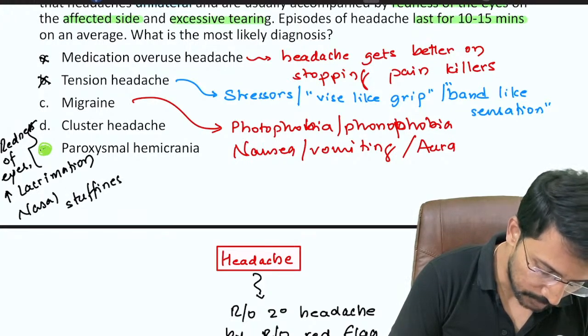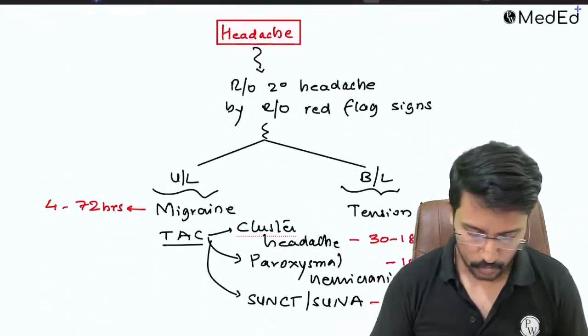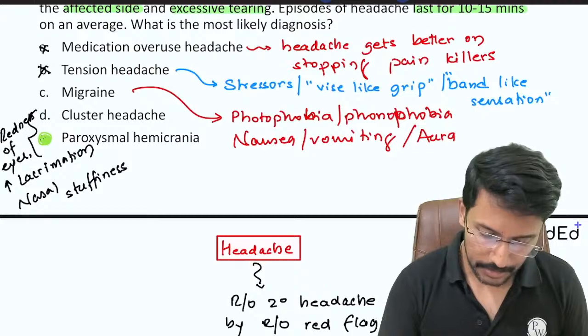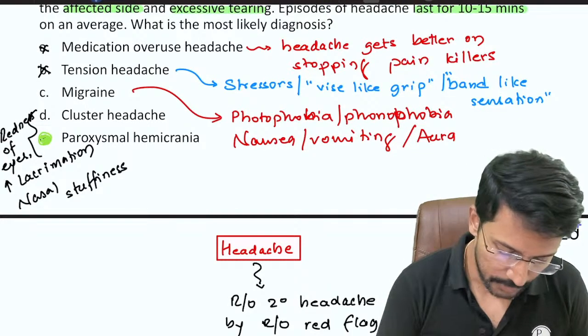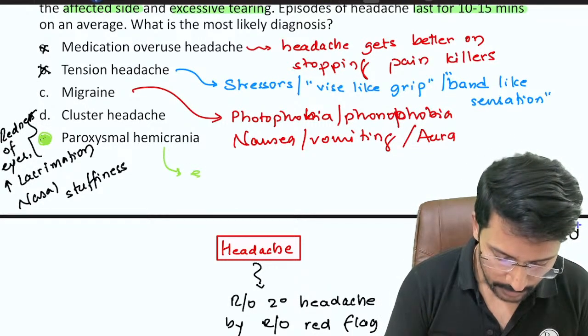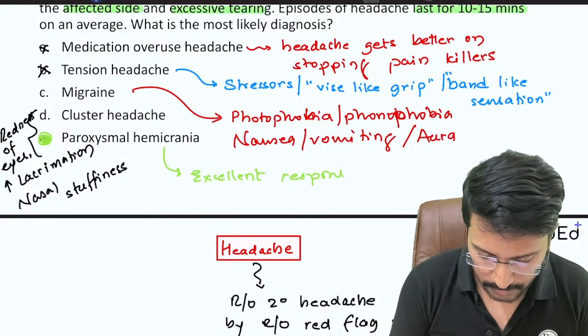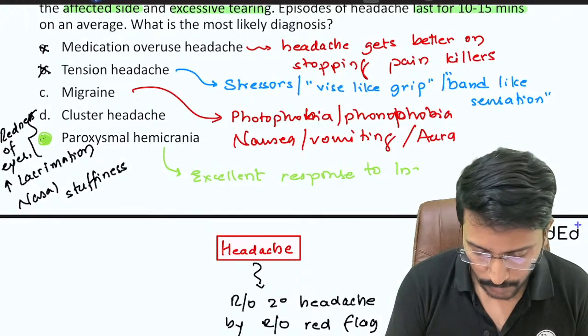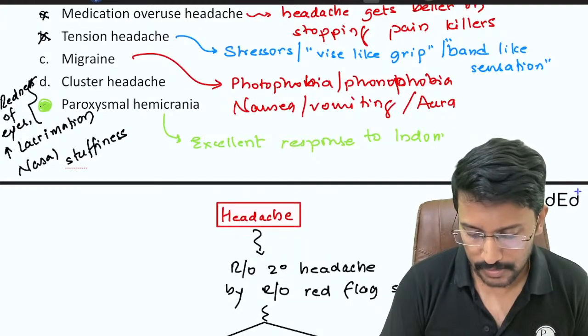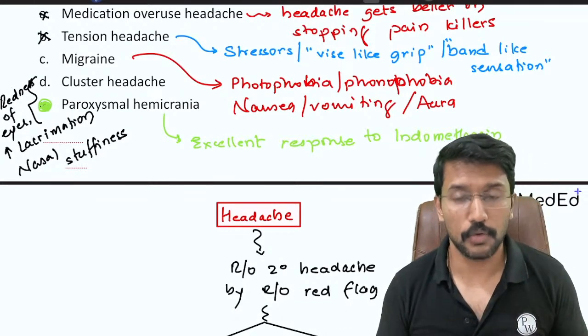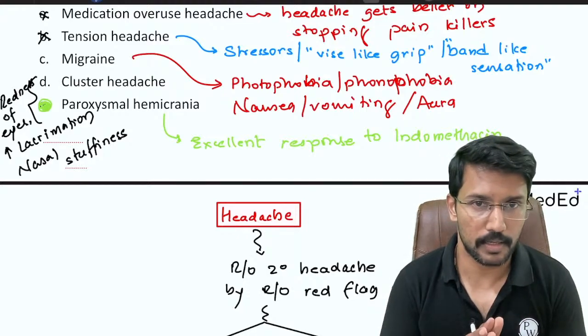If these are mentioned, that means the question is talking about one of the so-called trigeminal autonomic cephalgias. Additional clues for paroxysmal hemicrania, there will be excellent response to indomethacin. So whenever a question says that a patient showed excellent response to indomethacin, the examiner is directly telling you I am talking about paroxysmal hemicrania.